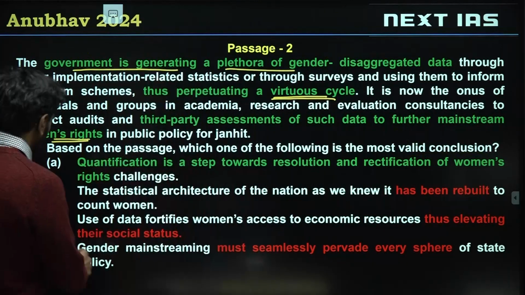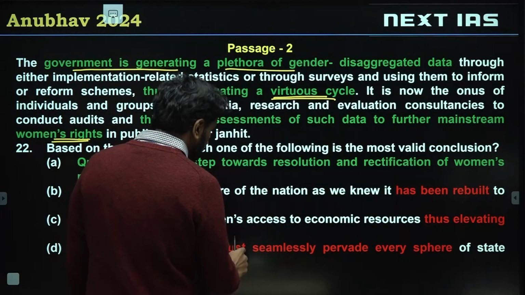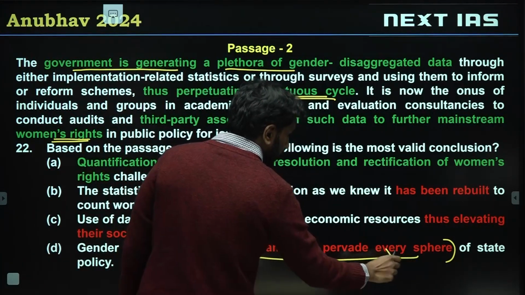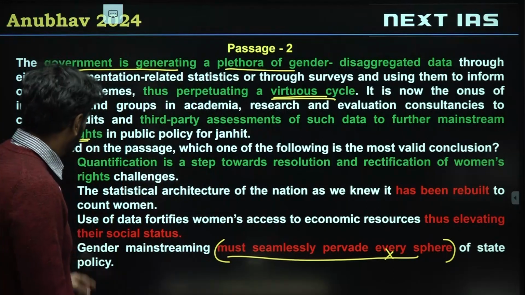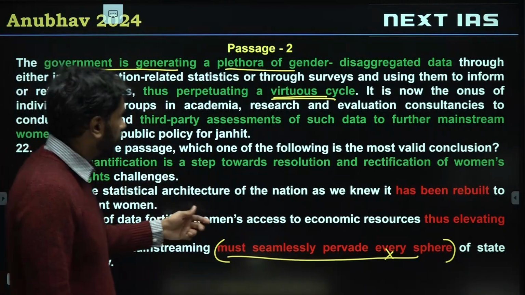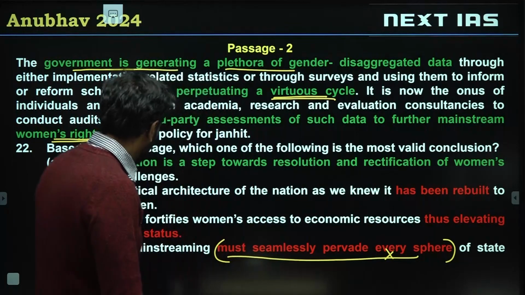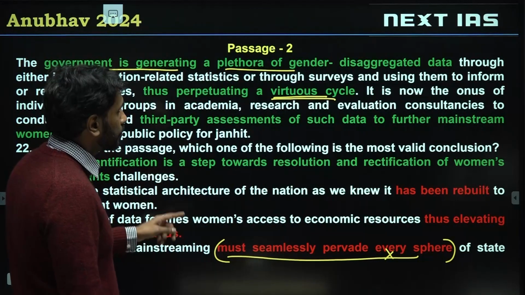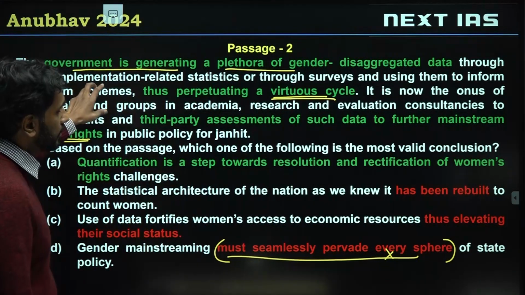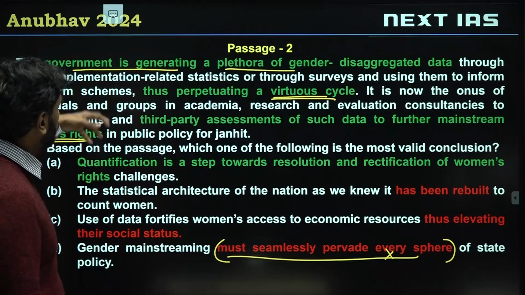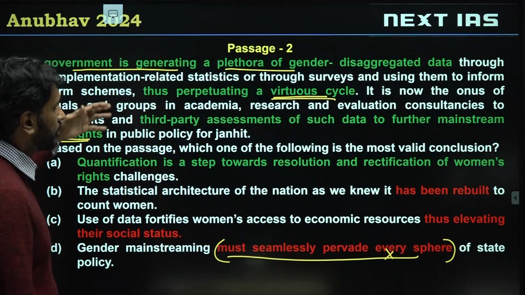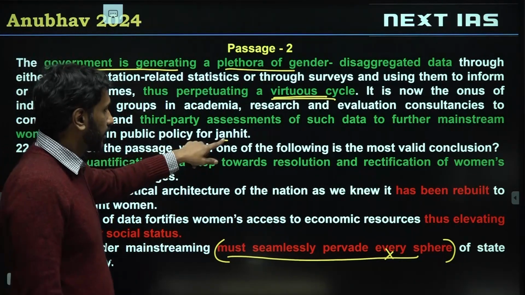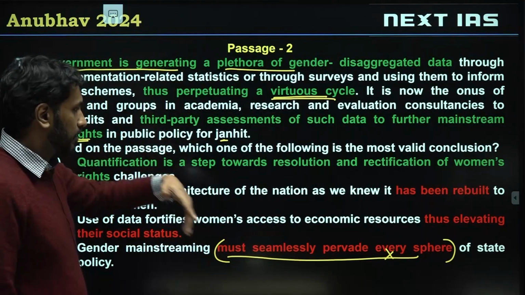Alright, same thing. So D, gender mainstreaming must seamlessly pervade every sphere of state policy. This was the easiest option to eliminate. Every sphere of state policy was not discussed. Option C is talking about use of data fortifies women's access to economic resources, thus elevating their social status. So use of data fortifies women's access to economic resources. If you notice here, we are discussing that governments are using this to inform their schemes, and now the onus is on other groups to make sure that they can engage in Jan Hit using these